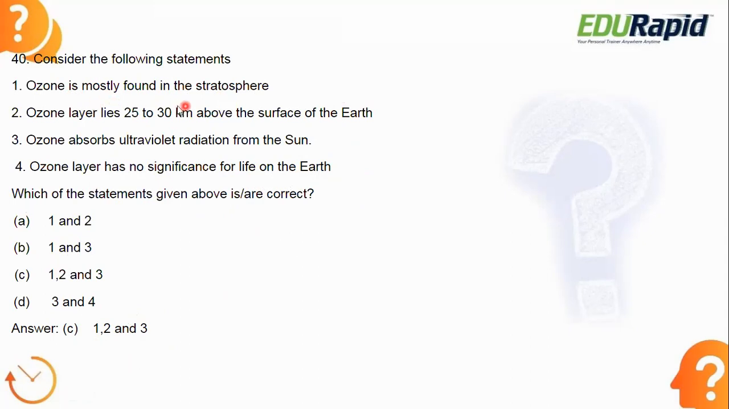See, first statement, ozone is mostly found in the stratosphere. It is true. Okay, ozone layer lies 25 to 30 kilometers above the surface of the earth. So exactly in the stratosphere. Next, ozone absorbs ultraviolet radiation from the sun. That is true. Okay. Next, fourth one, ozone layer has no significance for life on the earth. Okay, so this is not true. It has very much significance for life on the earth because it acts as a barrier for ultraviolet radiation which is coming from the sun. So those radiations are harmful for the life which exists on the earth. Okay, that's why option 4 is wrong. All other options are correct.